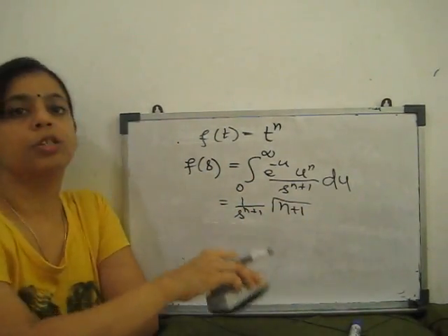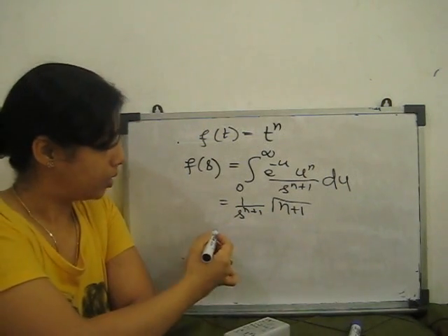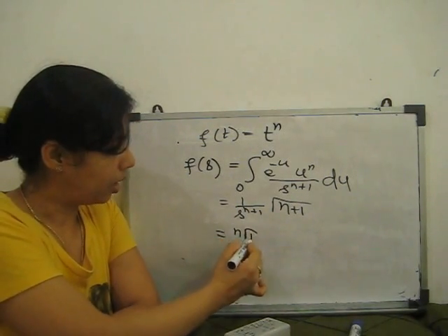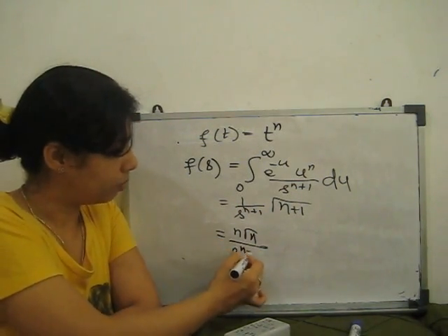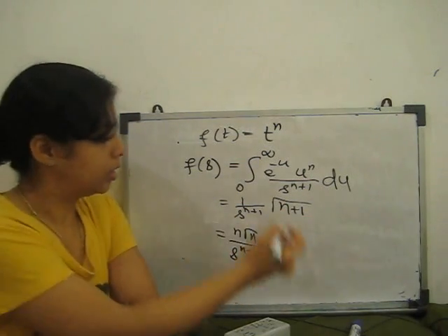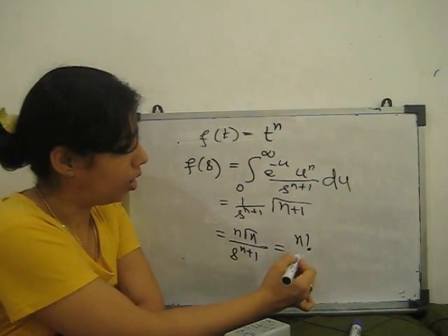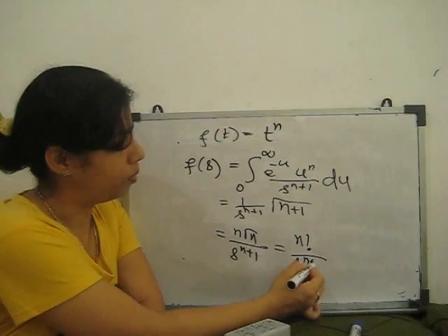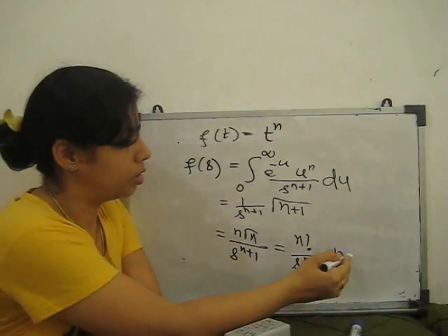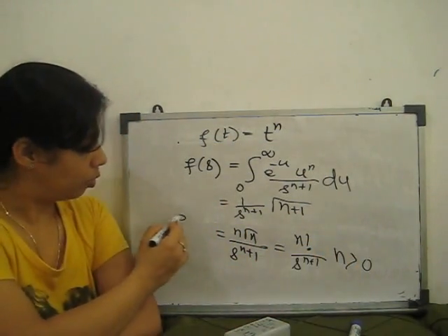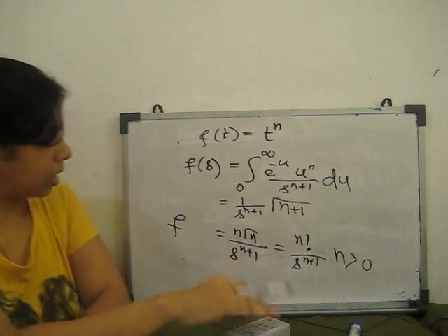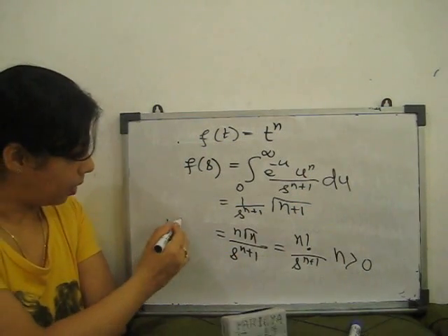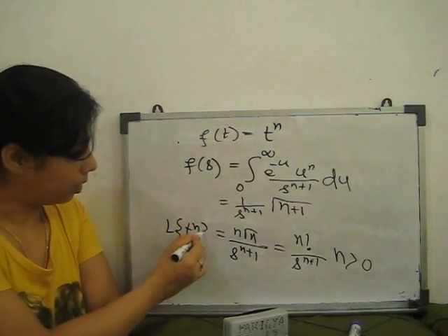Gamma of n plus 1 is factorial n. So either you can say n gamma n upon s to the power n plus 1, or factorial n upon s to the power n plus 1, where n is always greater than 0. So this is the Laplace transform of t to the power n.